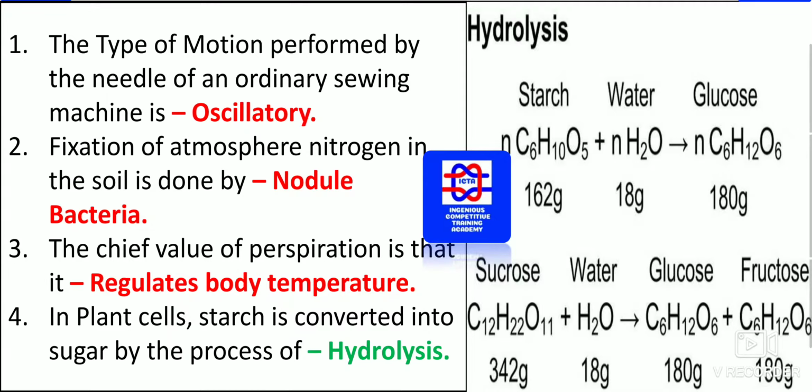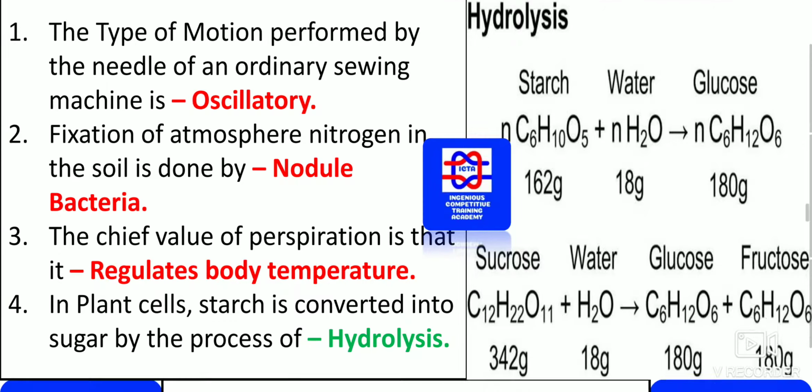In a plant cell, starch is directly converted into sugar. In this process, starch is directly converted into sugar.